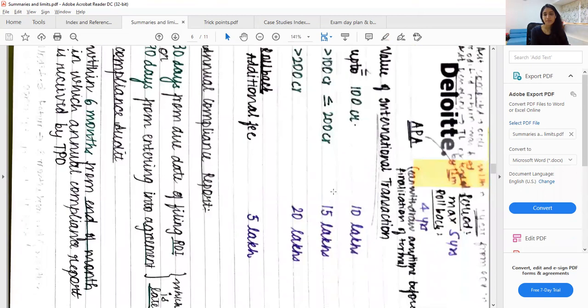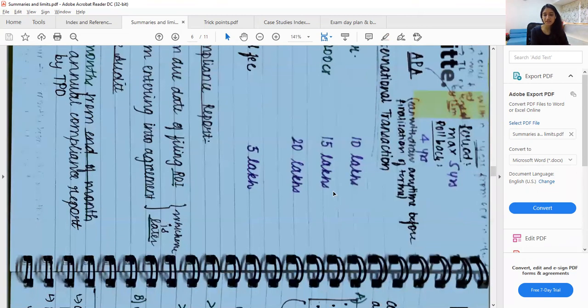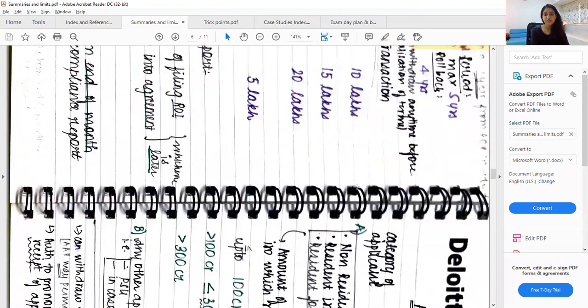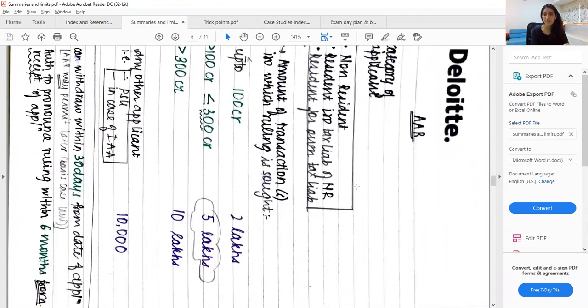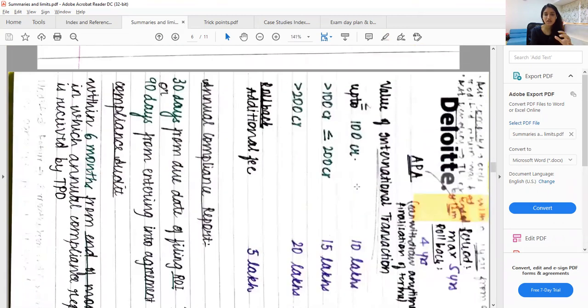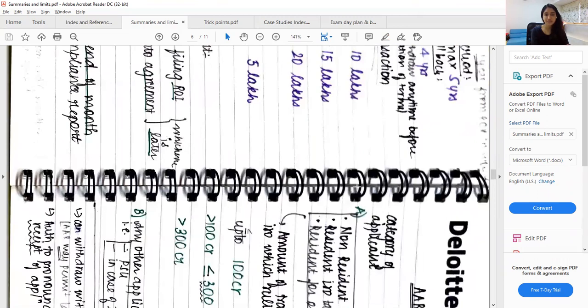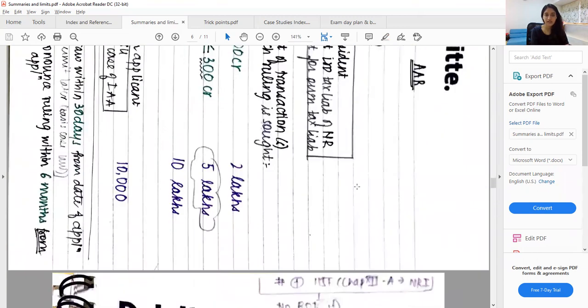if a similar question is asked. Then this was APA and advanced rulings. Okay. So APA and advanced rulings are sometimes very confusing because the penalties and the limits and all are quite similar, applicability and all. So I had written them side by side so that I can compare and remember it very well.